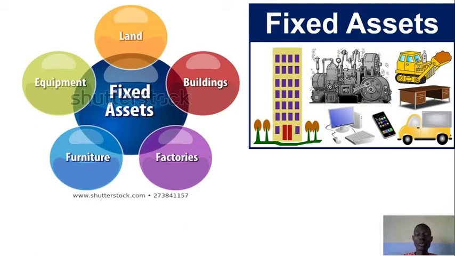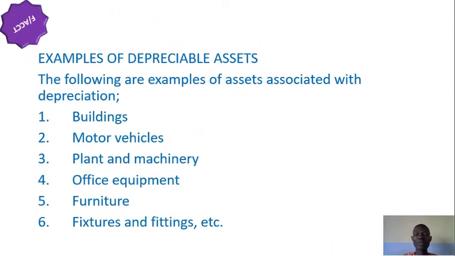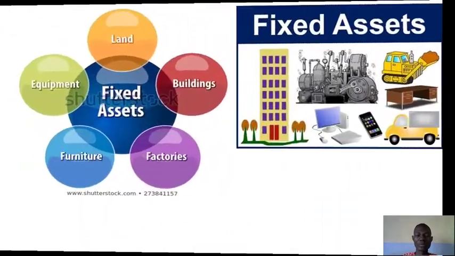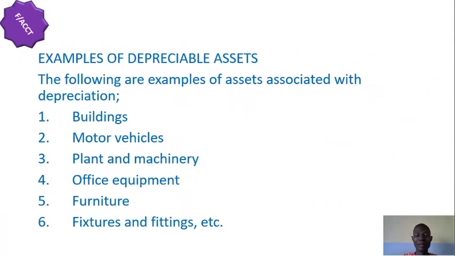Then we're also going to consider examples of depreciable assets. Examples of depreciable assets include building, motor vehicles. As you can see, the building here, the motor vehicle is also there, plant and machinery.